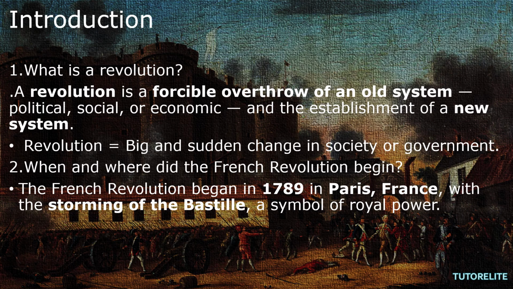Okay, first the introduction part: what is revolution? See, revolve. So what do you understand by the term revolve? A revolution is a forcible overthrow. See, forcible, that is where your wish does not work. Forcible, that means someone is forcing you for something. Forcible overthrow of an old system, political, social or economic, and the establishment of a new system. So in simple terms, revolution is a big and sudden change in society or a government.